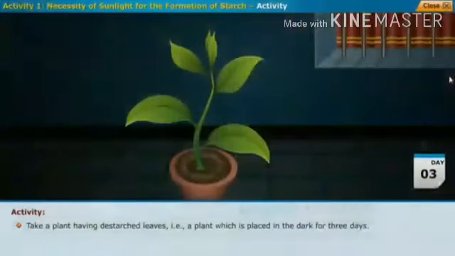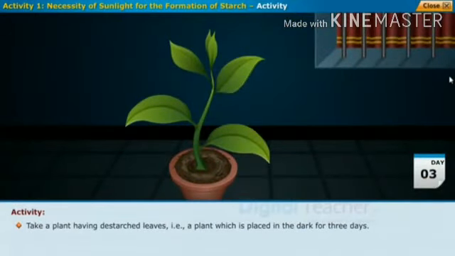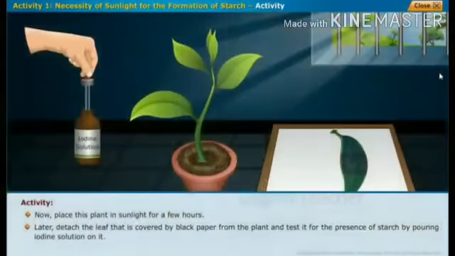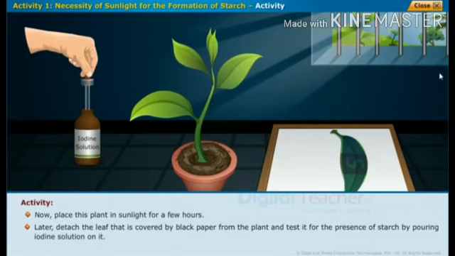Okay, so this is the activity for you. We take a plant and place it in a dark room for 1 to 3 days. After 3 days we take the plant into sunlight, and we wrap a leaf on the plant with black paper. I will show the picture for you. That is a shaped paper. We hold it on the leaf surface and fix the black paper on the leaves. After 1 or 2 days, we cut out the leaf and place it on paper, and we place an iodine solution, 1 or 3 drops, on the leaf.